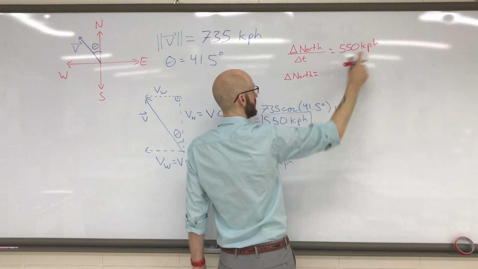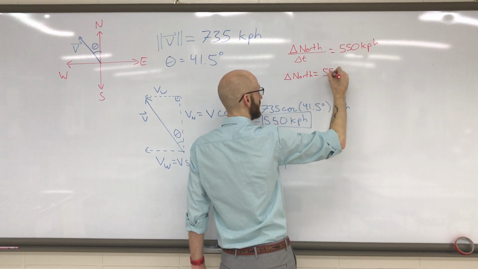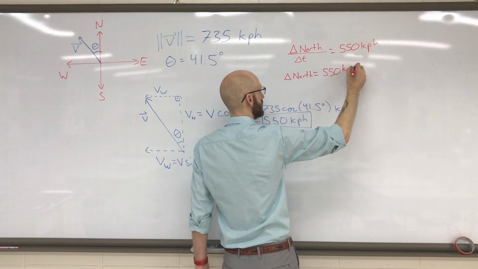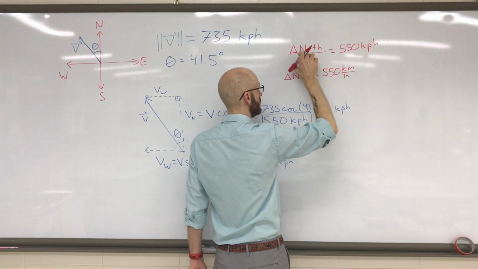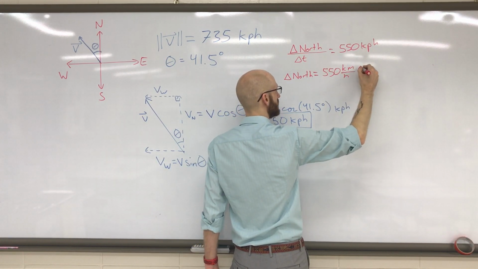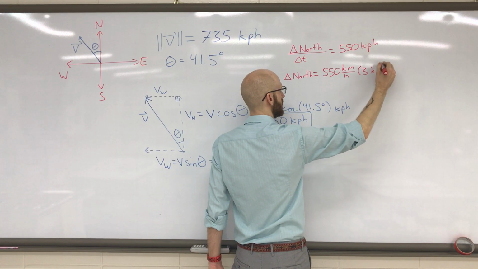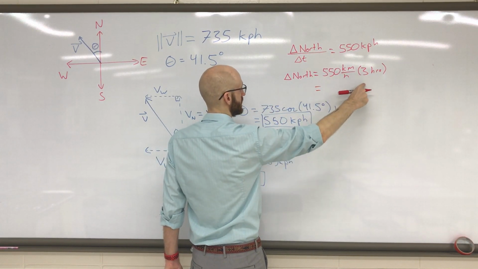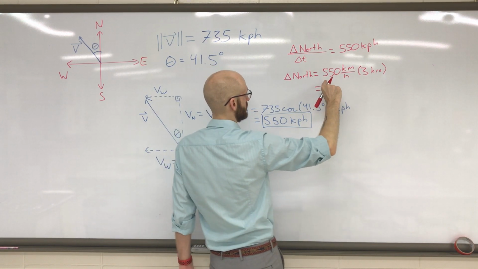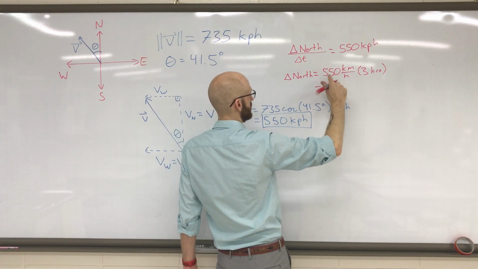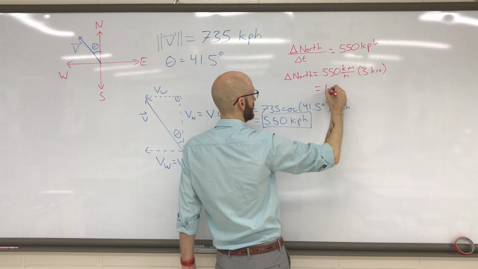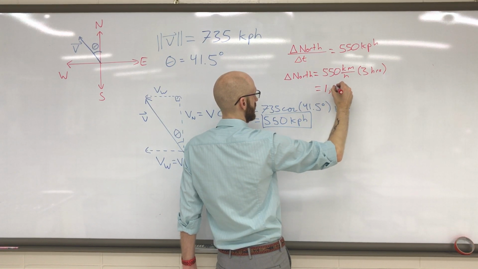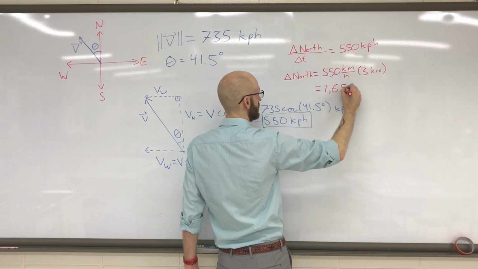If we move the delta t here, delta north is just 3 times this, which is 1,650.